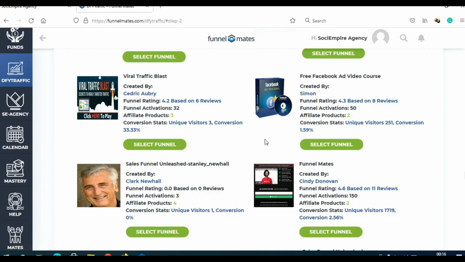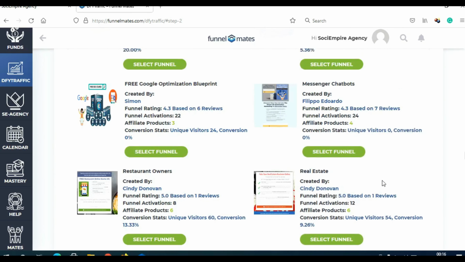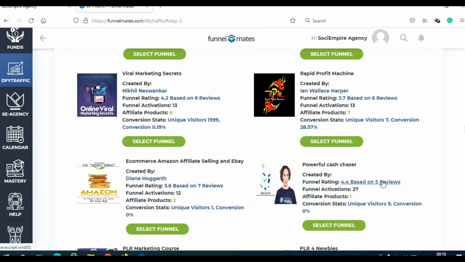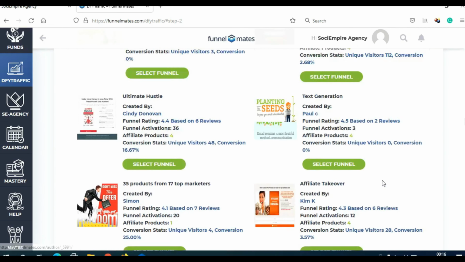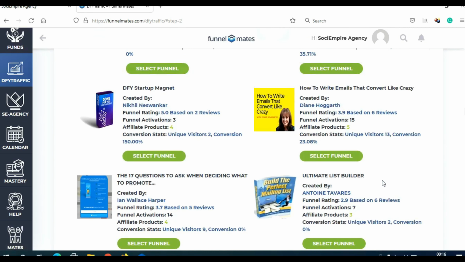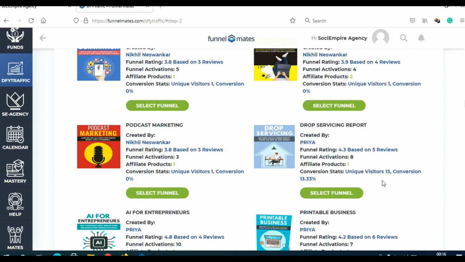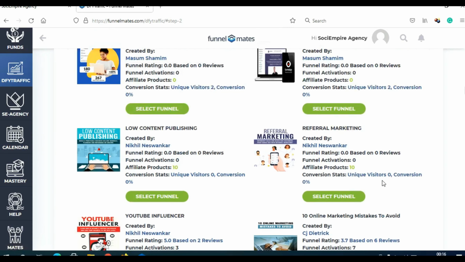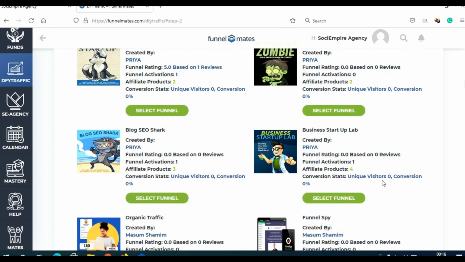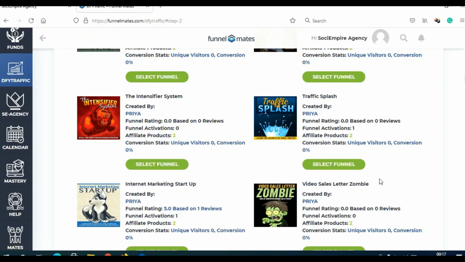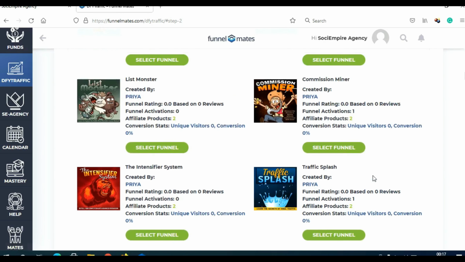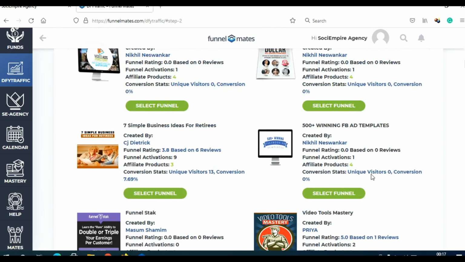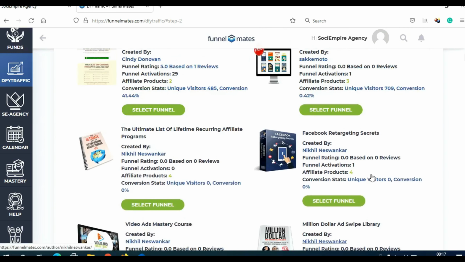So basically you will need to select one of these funnels, and then you will need to pay SociEmpire to send traffic, to actually send a message to their own list of influencers. And that is actually not that cheap. You will usually need to pay $100 for 100 messages, and that doesn't guarantee that you will get one client. So that is, in my opinion, not that good, especially if you are just starting. It is a better solution to send traffic by yourself.